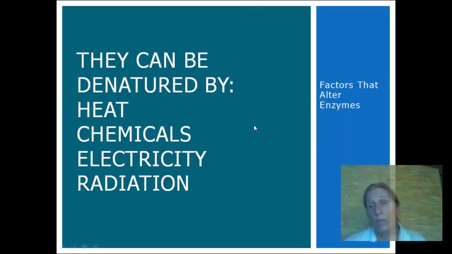Enzymes can be destroyed. The destruction of an enzyme is called denaturation, and we can denature enzymes with heat, chemicals, electricity, radiation. One of the reasons newborn babies cannot have a high temperature, it has to be treated immediately, is because they cannot regulate their body temperature, and at a high body temperature their enzymes would be denatured. Once that enzyme is denatured, it can never be used again.